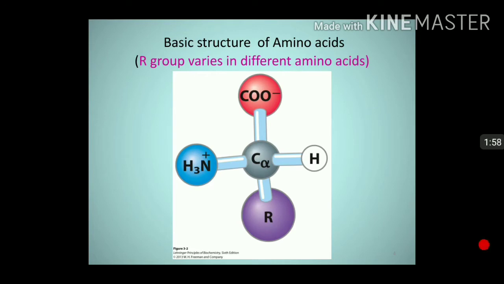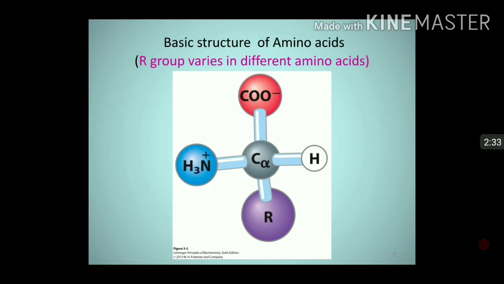C alpha, that is alpha carbon, is joined to four different groups: carboxyl group, COO minus, amino group, NH3 plus, H and R. So except R, the rest of the structure is common in all the amino acids. So four different groups are joined to alpha carbon, and see here, carboxyl group and amino group both are joined to alpha carbon, and hence they are called as amino acids.